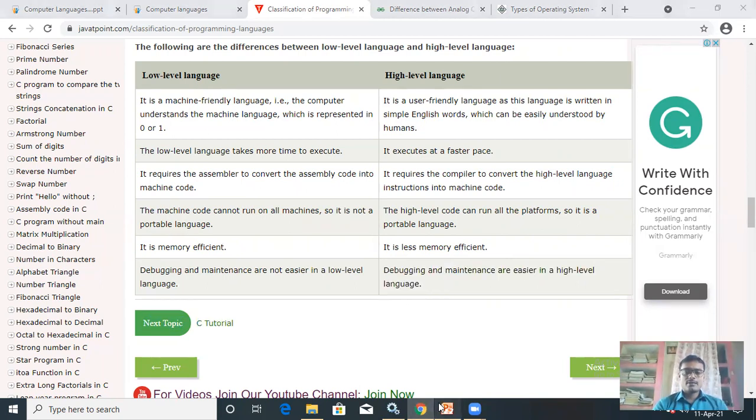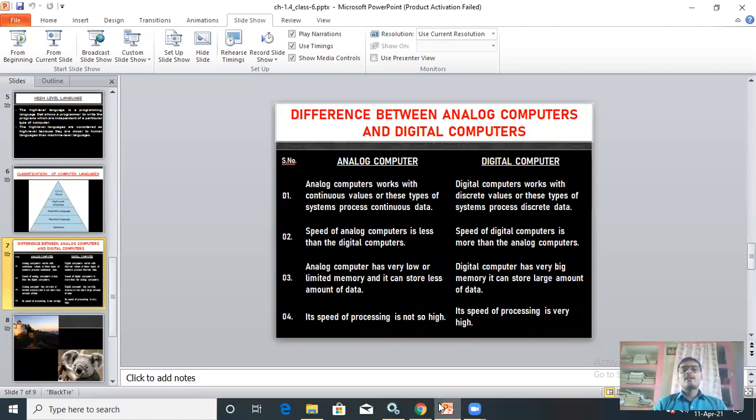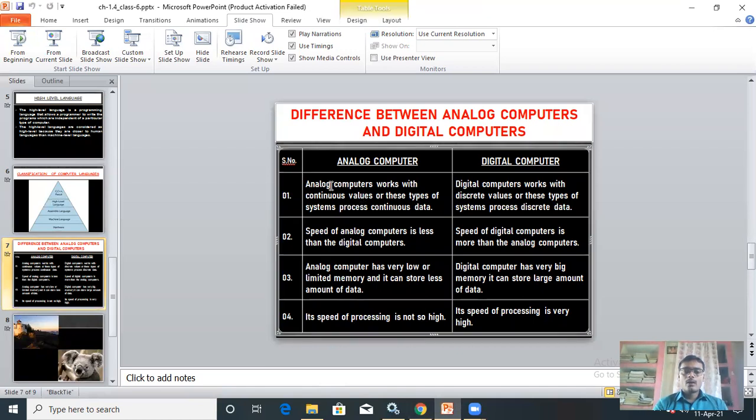Now coming to the last topic, difference between analog and digital computers. You have understood about analog and digital computers. So what are the differences? First difference, analog computers work with continuous values.